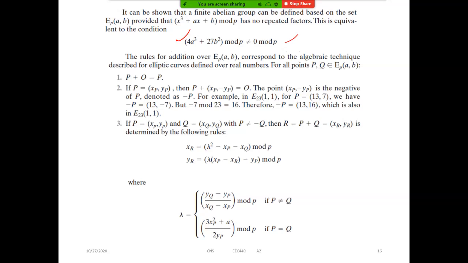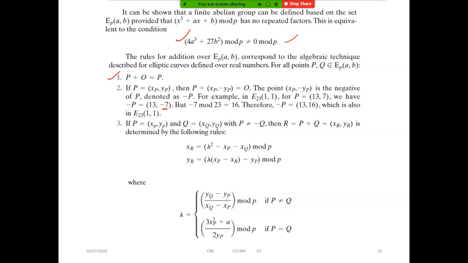But what are the rules? Whenever we are adding 2 points or multiplying, that is P plus P or 2P, 3P, etc., we have to follow these rules. Anyway, this we know already: P plus infinity will become P only. And we know already that minus P means only the y value will be negative. See here, this is the y value. So if I want to find minus P, the y value will be only negative.